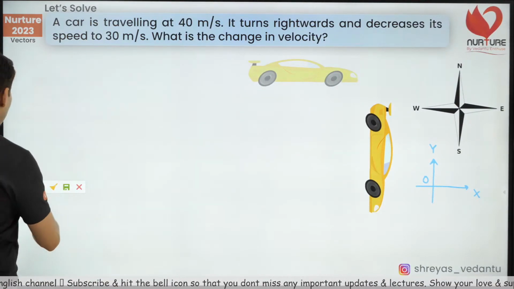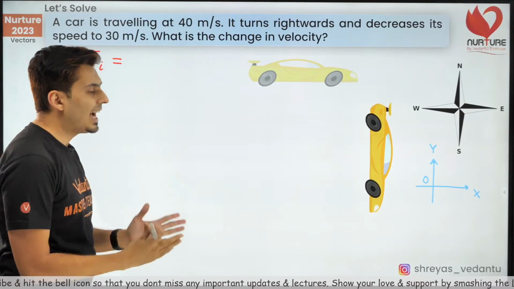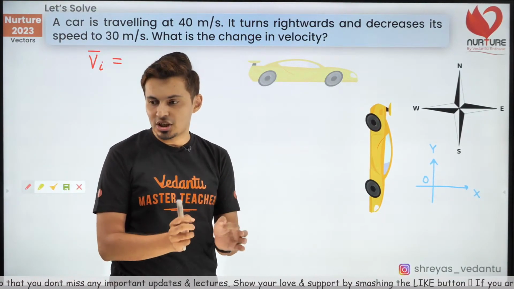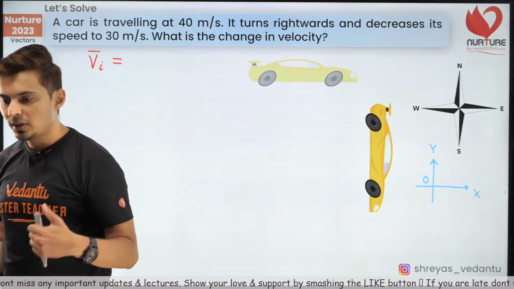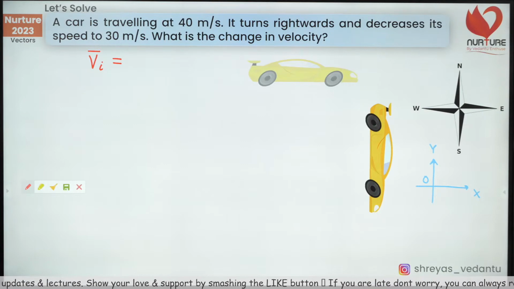Now think and tell me, what is the initial velocity of the car in i cap and j cap? In terms of i cap and j cap, what do you think is the initial velocity of the car? Come on guys, think about it.